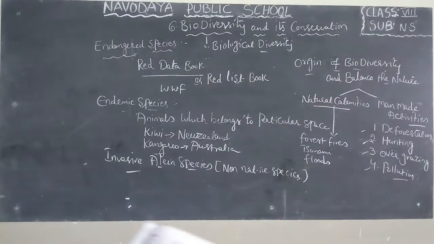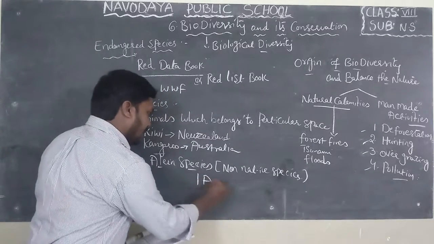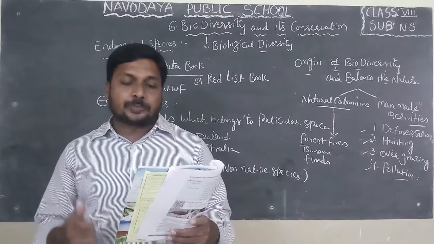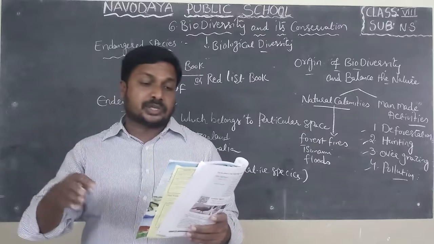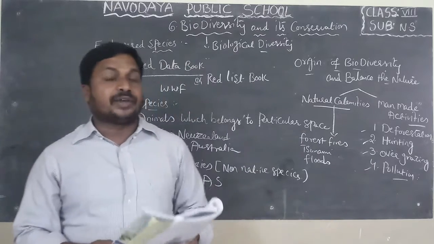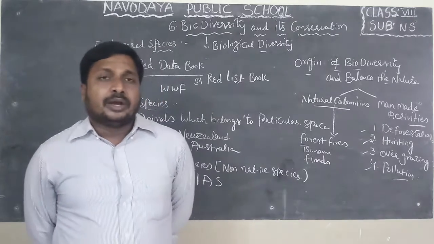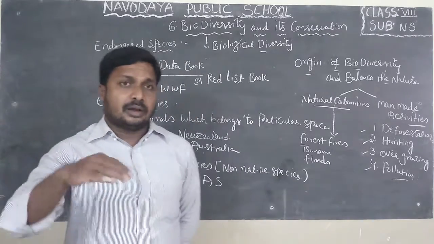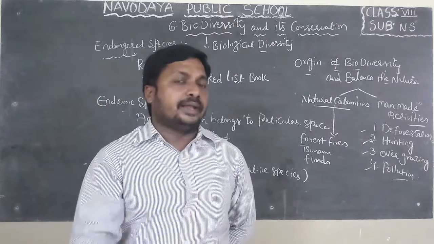These are invasive alien species, IAS. When an alien species, a non-native species, is introduced or invades, it spreads outside its natural habitat and threatens the biodiversity. For example, take pigeons in Hyderabad. Do you know pigeons are not native to our country? They are non-native species. They entered into India.